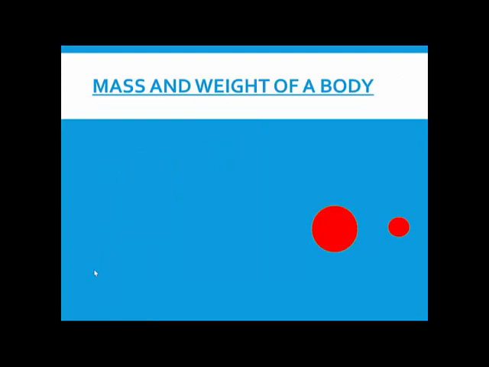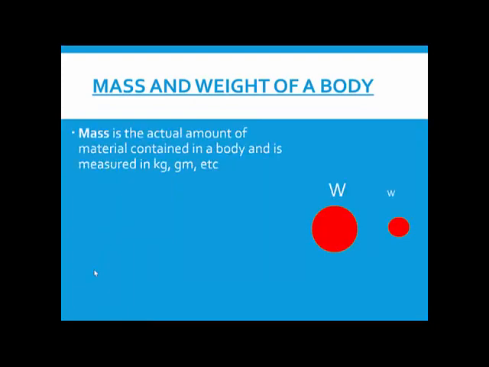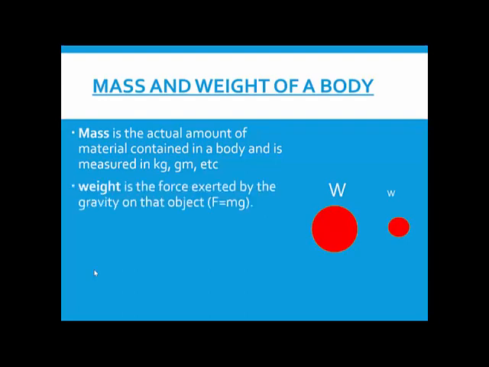So mass has nothing to do with force. Now let's see the difference between mass and weight. Mass is the actual amount of material contained in a body. And how do we measure mass? In kgs and in grams. Weight is the force exerted by gravity, or by the Earth, on that object.